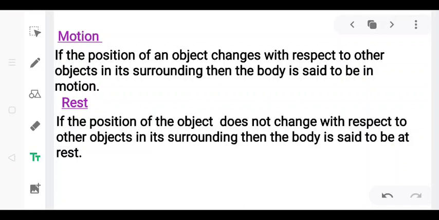So what is motion? If the position of an object changes with respect to other objects in its surrounding, then the body is said to be in motion. And if the position of the object does not change with respect to its surrounding, then we can say that the body is at rest.